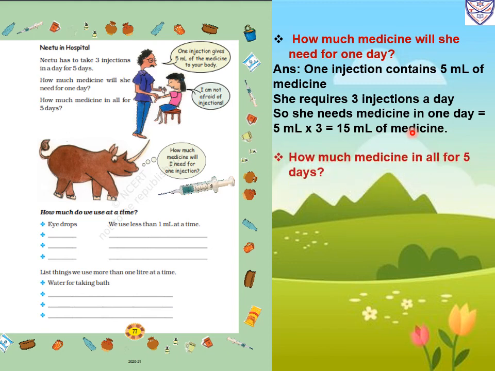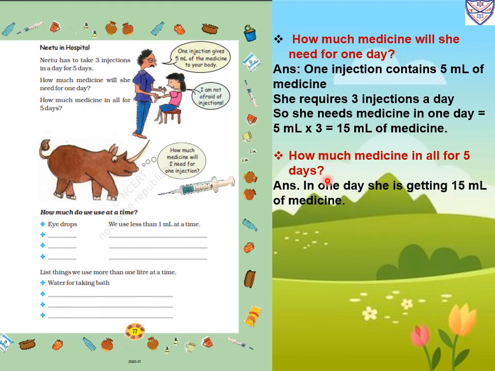Now the next question: how much medicine in all for 5 days? So in 5 days total how much medicine will she take? In 1 day she is getting 15 milliliter of medicine. So in 5 days, what we will do is 15 multiplied by 5. So 15 times 5 is 75 milliliter of medicine she will take in 5 days.